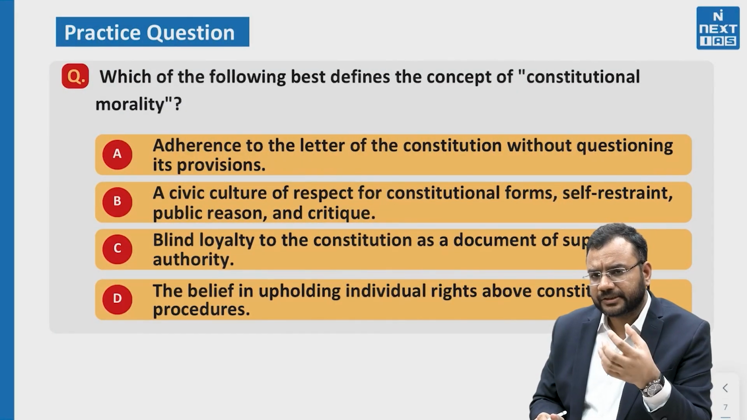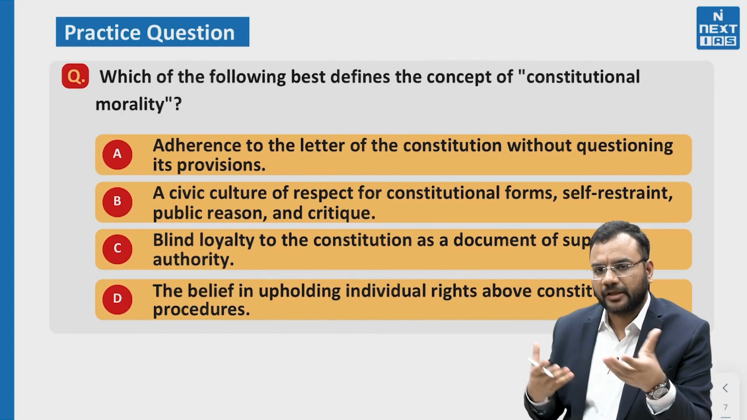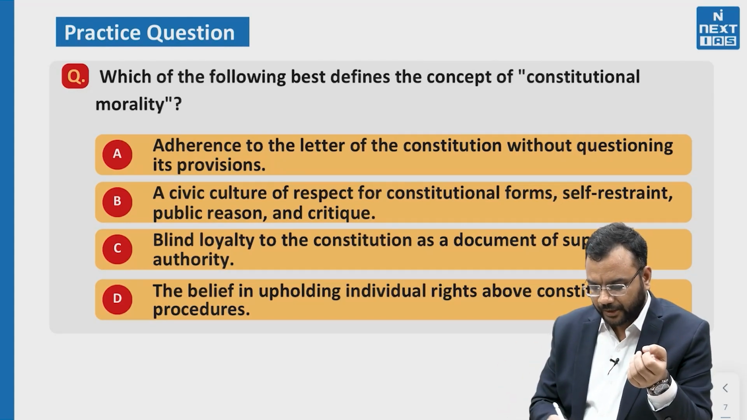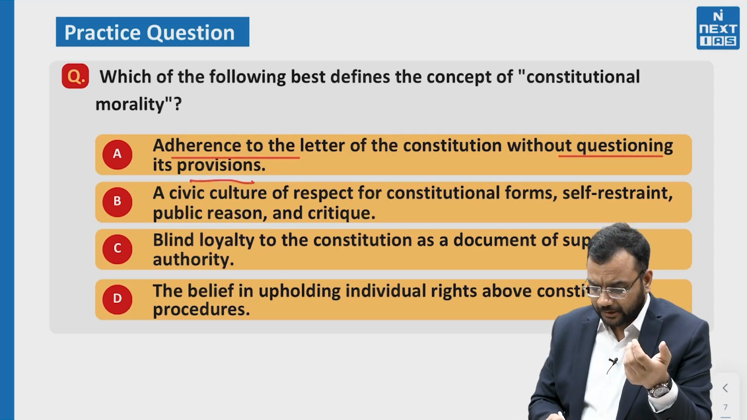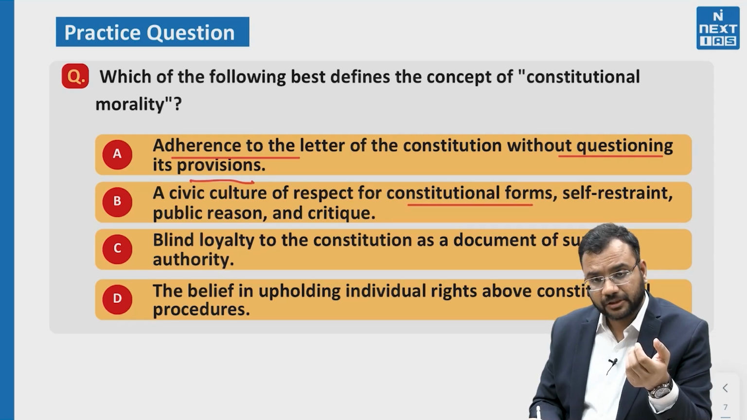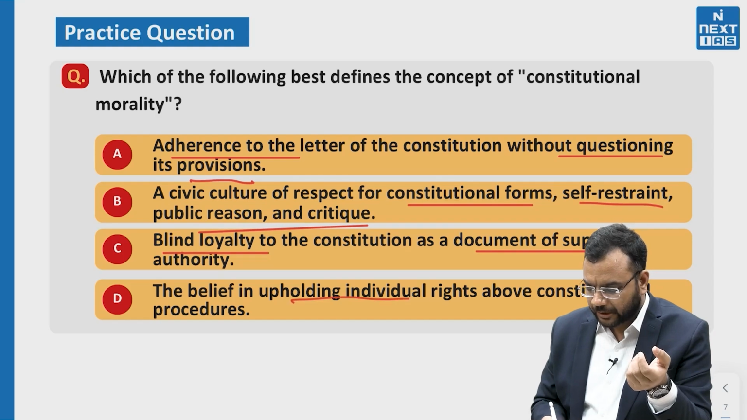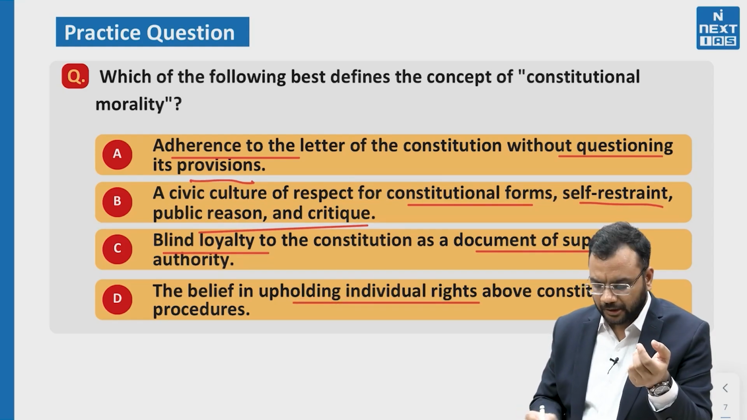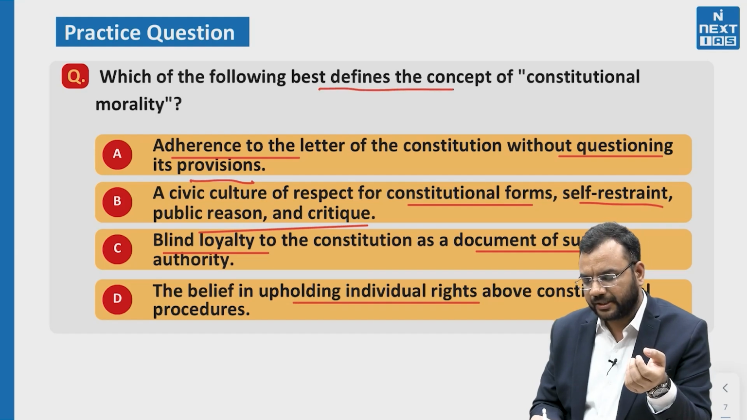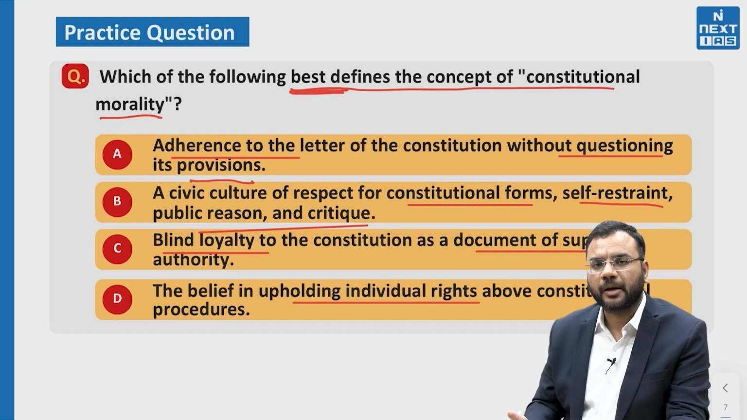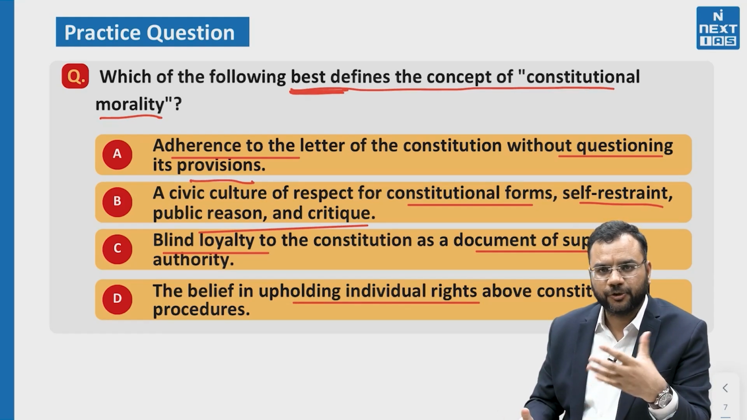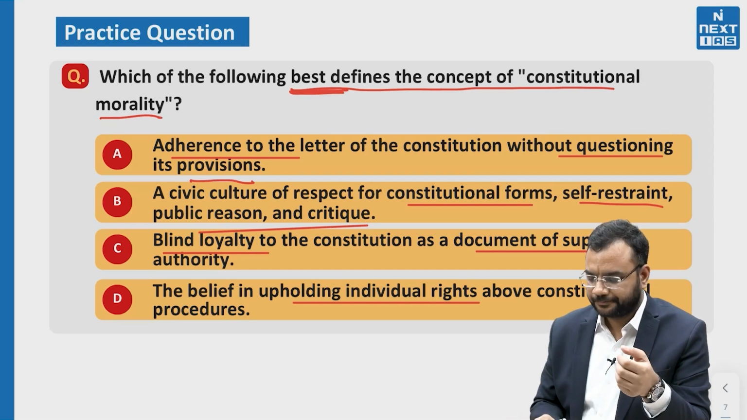Now, through a practice question, let us try to understand what type of question can be asked in our prelims examination. Adherence to the letter of the constitution without questioning its provisions; a civic culture of respect for constitutional forms, self-restraint, public reason and criticism; blind loyalty to the constitution as a document of supreme authority; the belief in upholding individual rights above constitutional procedure. Now, which of the following best defines the concept of constitutional morality? Here, the most important word is best. So this is our humble request: kindly mark the correct answer and we will review it in the comment section.